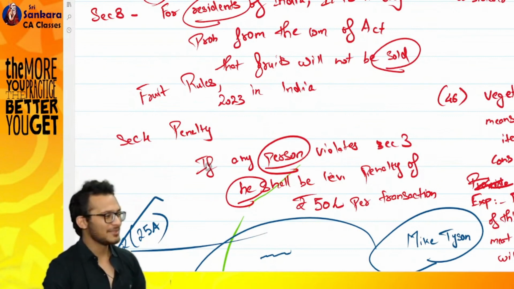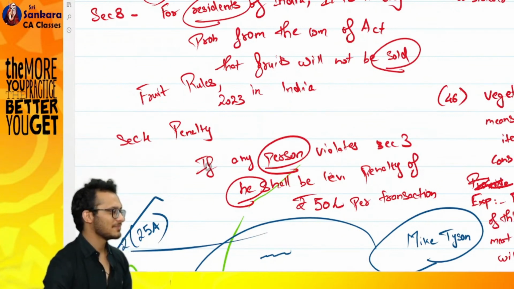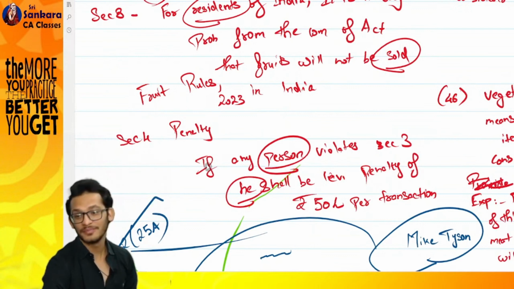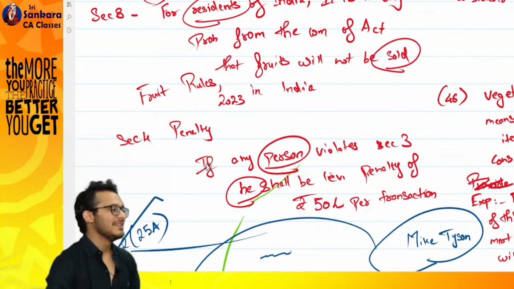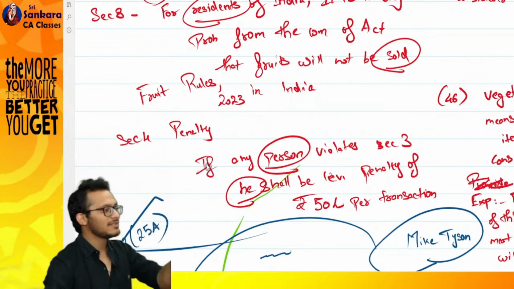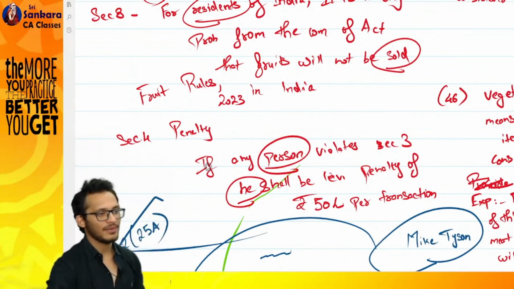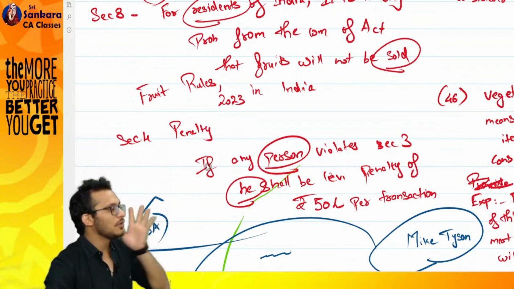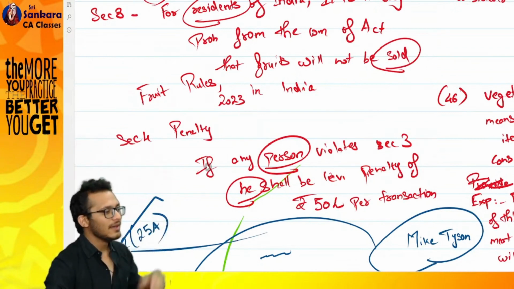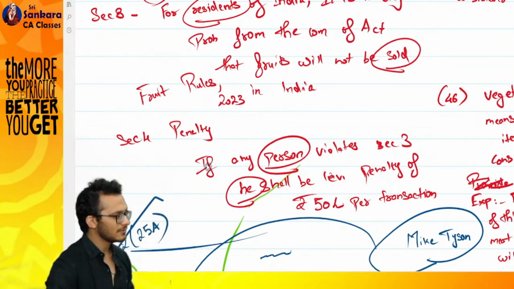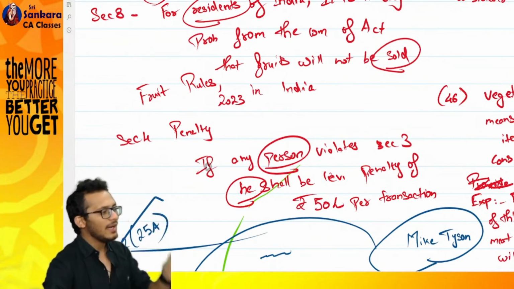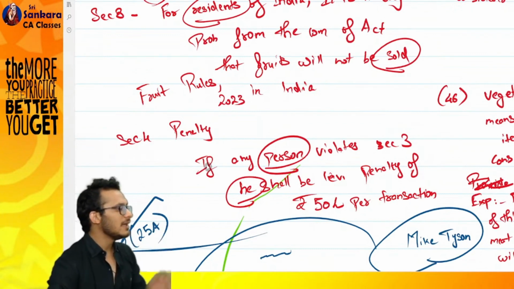Not every word is defined in the dictionary. Now what to do? File a case. They will say, boss, if that is also not there, no worries. In normal understanding, what a layman understands of it, that is the understanding. If you are using a word and you don't know what the meaning is, go and check what a layman will understand of that word, that is the common definition. Don't try to put your thoughts inside it. Which means if I use a word, and I go to a layman and ask him, what do you understand by this? He says, this means this, that is the answer.